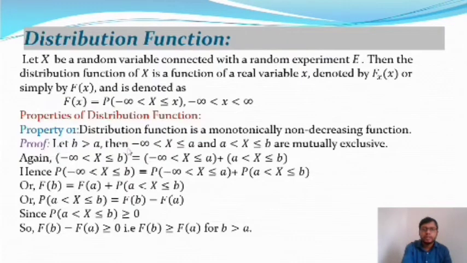After that we are going to talk about the distribution function. So what is the distribution function? Here is the definition.